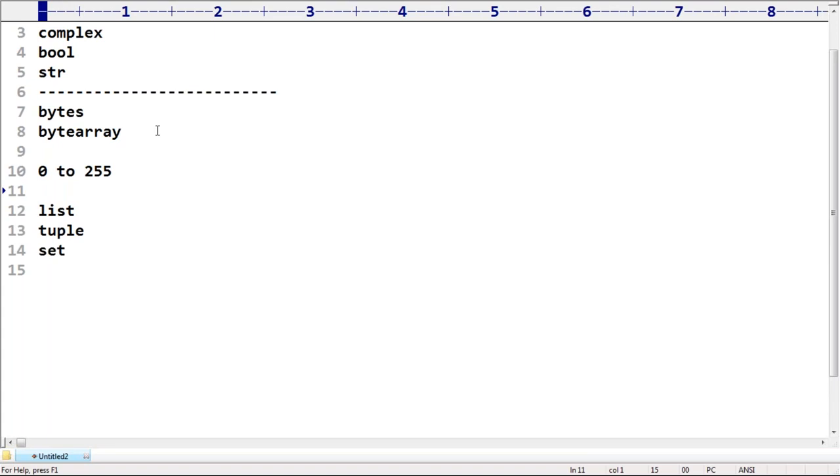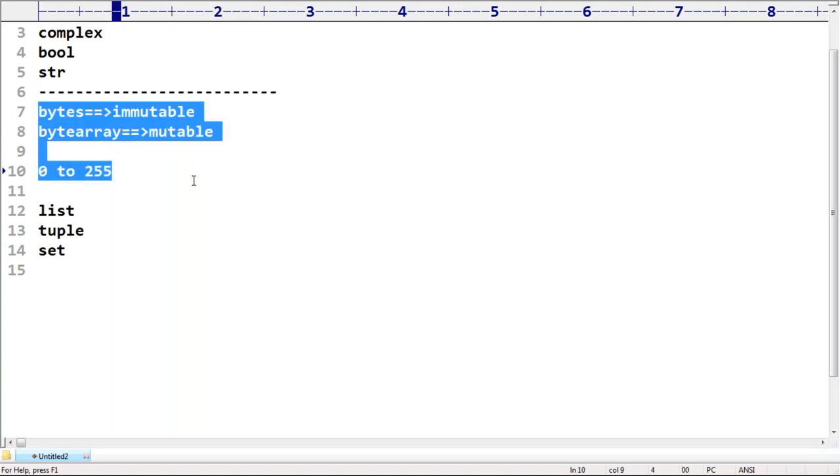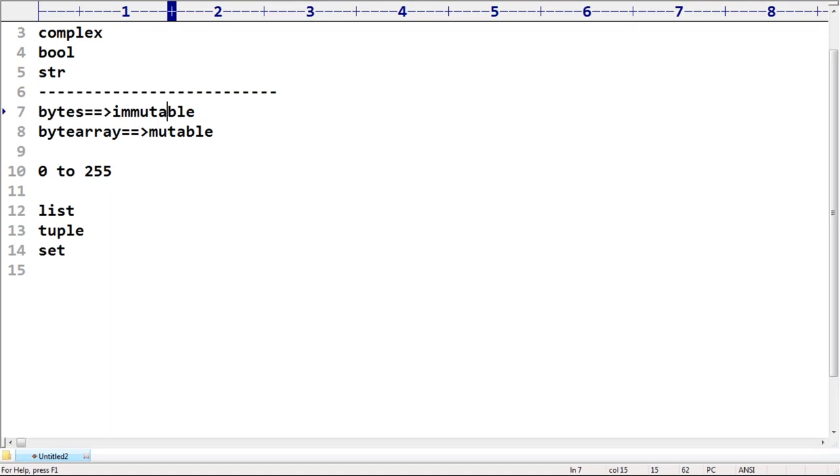Remember that, okay? Next, one more thing I covered. Sir, the bytes data type is immutable. Bytearray is mutable. Except this, there is no other difference between bytes and bytearray. Remember that there is no other difference between bytes and bytearray. Sir, bytes is immutable, and bytearray is nothing but mutable.